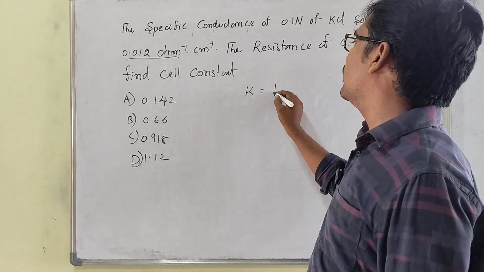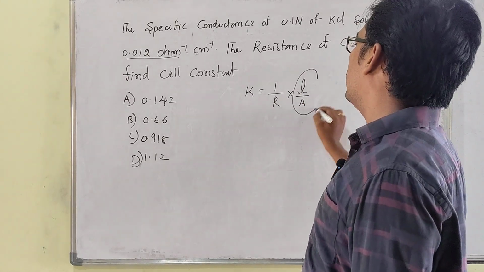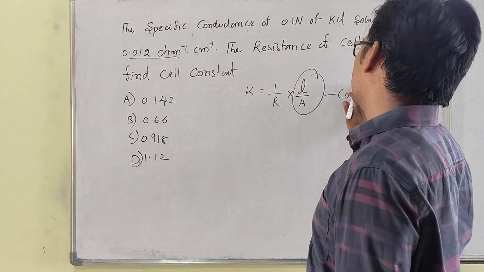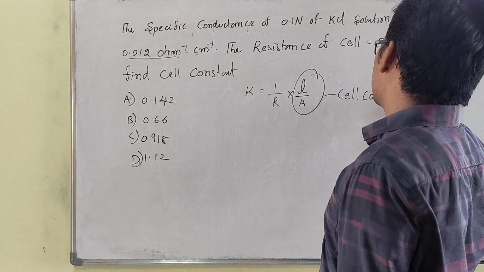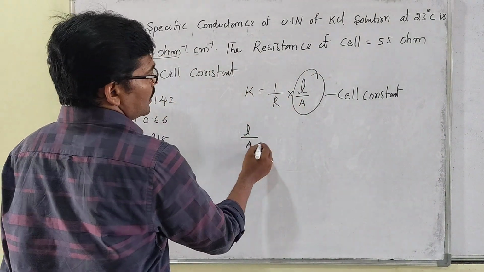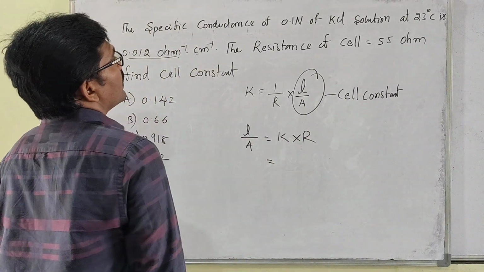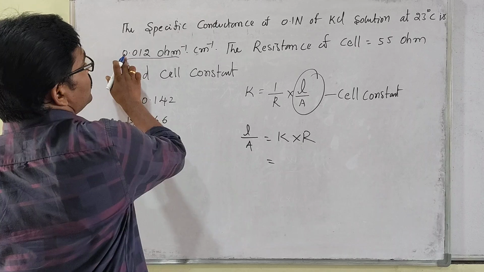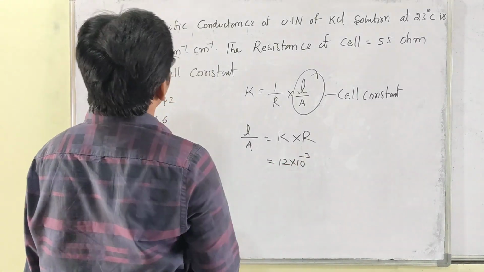The formula is K equals 1 by R into L by A. This L by A is the cell constant, so we have to find out the cell constant. So L by A equals K into R, right? Sir, what is the K value? The conductivity value 0.012, nothing but 12 into 10 to the power of minus 3, we can take.